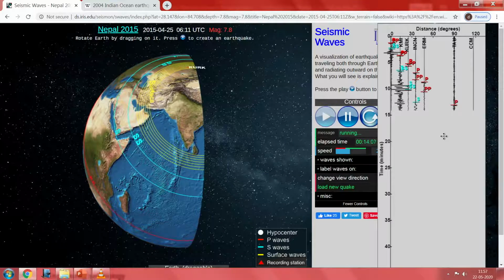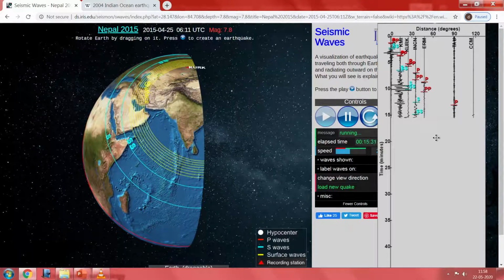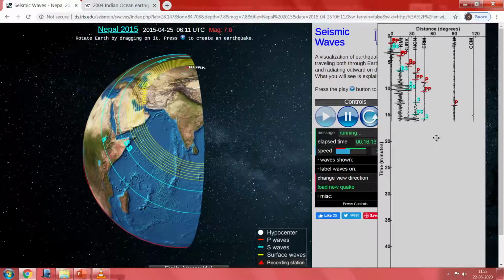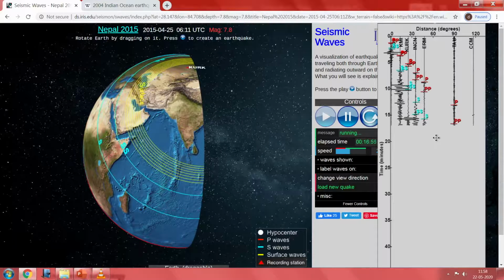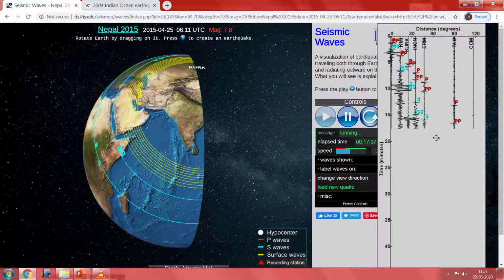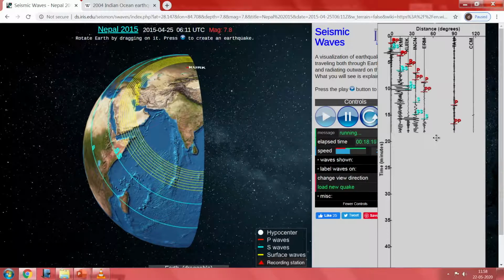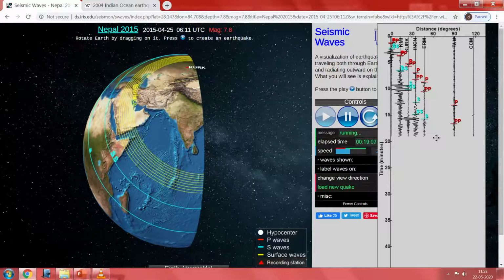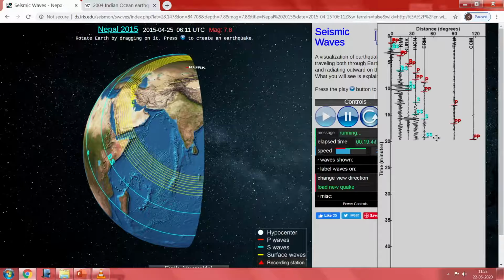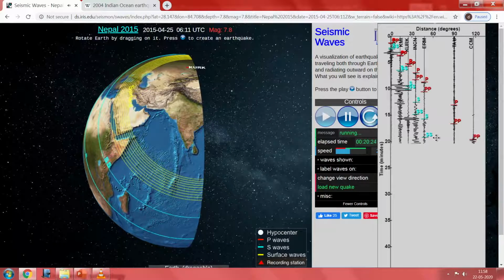You can see that the wave arrival and amplitude depend upon where that particular station is located. That's the message you can get. And also you can see that if you are in the P wave shadow zone, you don't get the P wave, and if you are in the S wave shadow zone, you don't get the S wave.